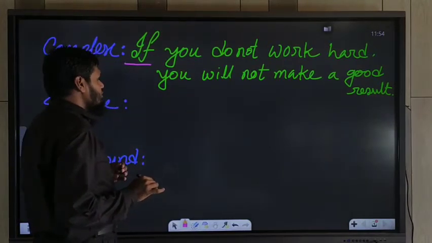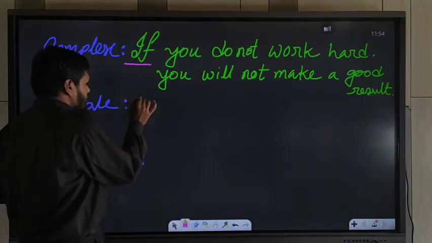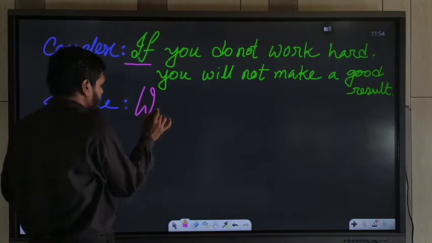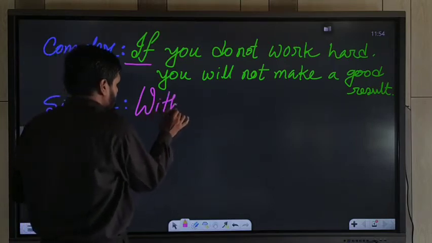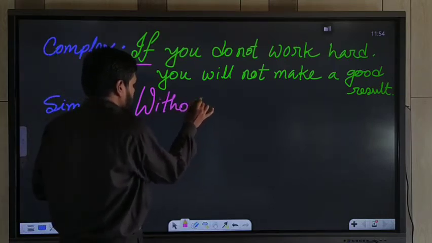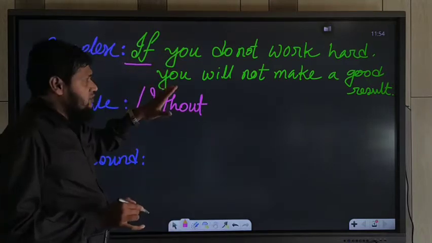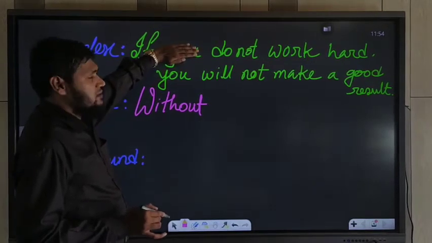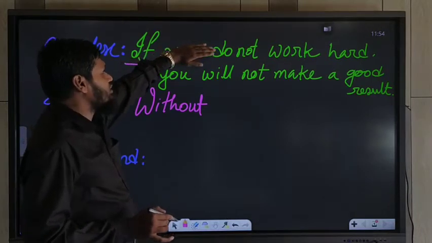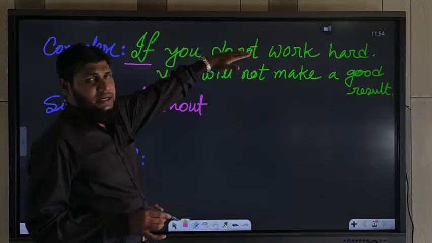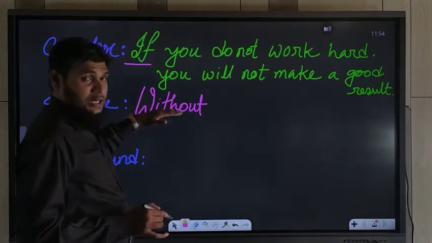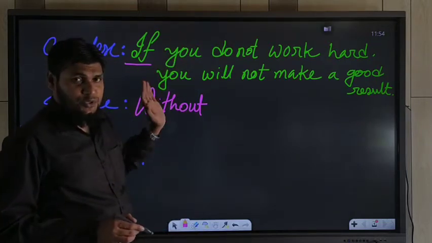So what we will do, we use in a simple sentence, without. Both subjects are similar, so we may avoid the first subject. And we should not use the auxiliary negative word because we have used without. Without means do not.